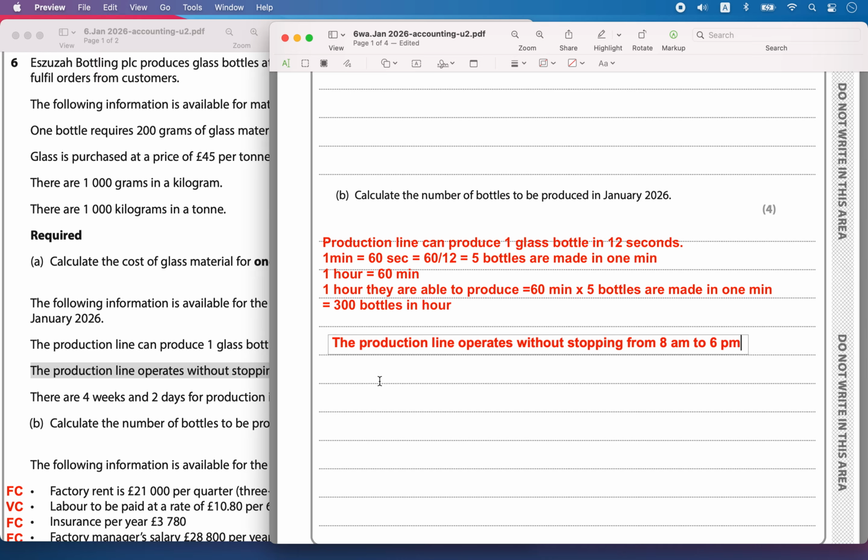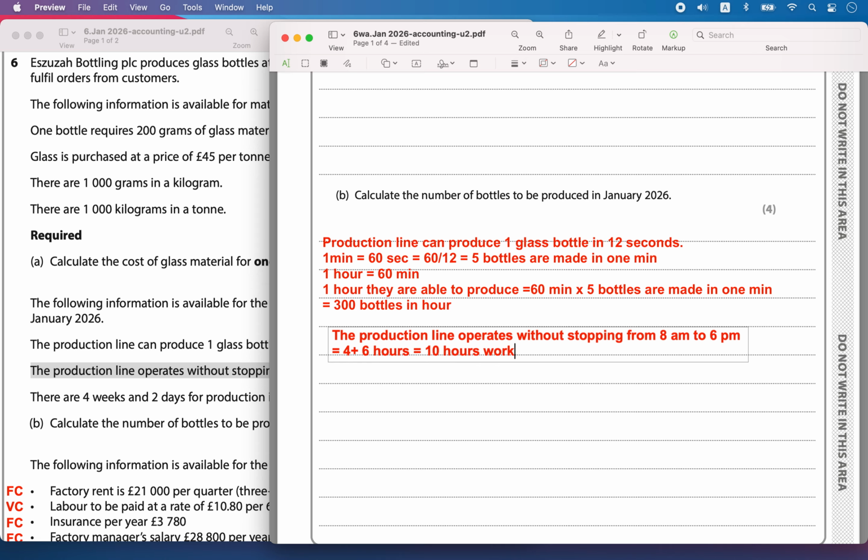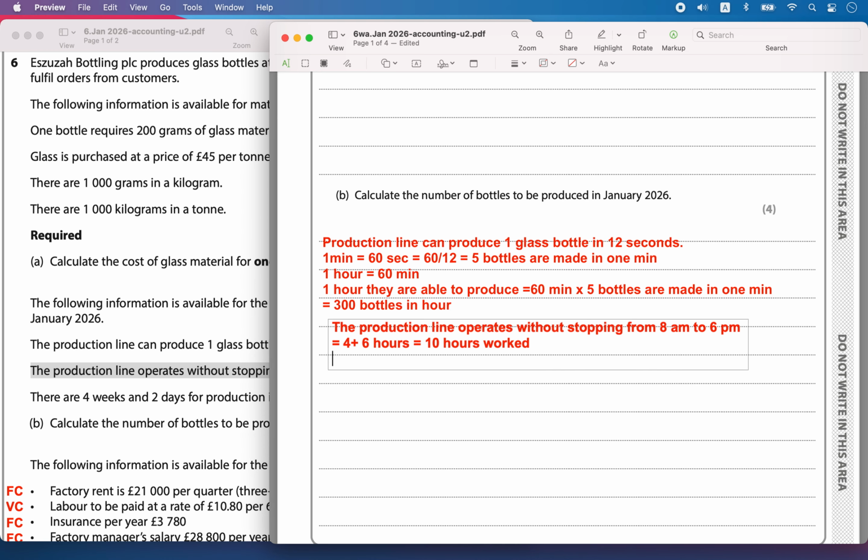From 8 a.m. to 6 p.m. the working hours are equal to 10 hours.